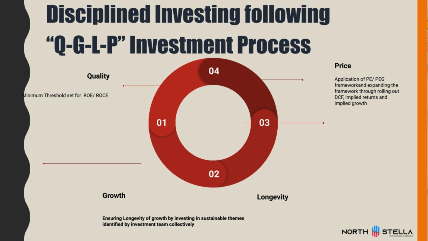So Q stands for quality. Quality is the minimum threshold they have set for ROE and ROCE. The first filter they have in place: if there are 500 companies, they will filter out all the companies which have an ROE lower than 15%. So companies providing more than 15% will be part of that investment process.